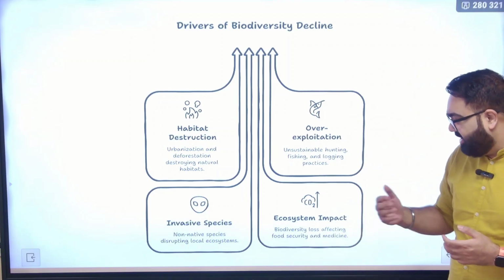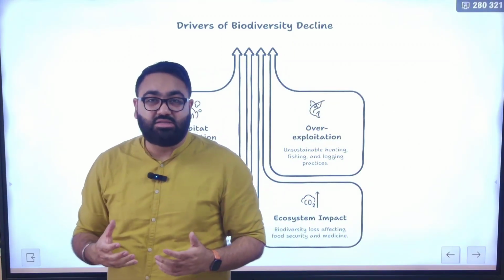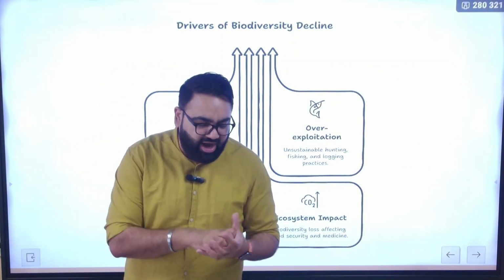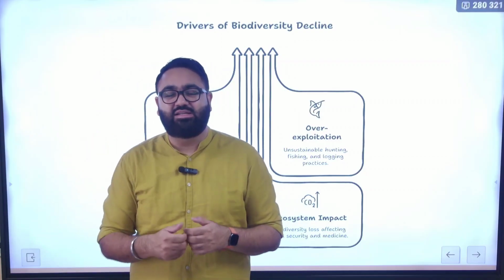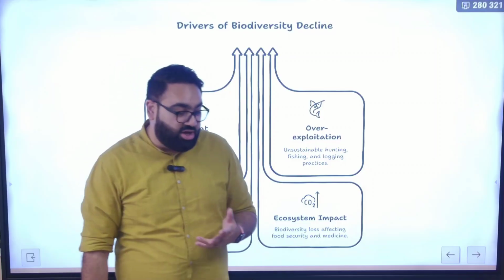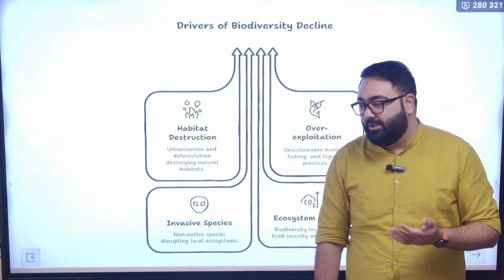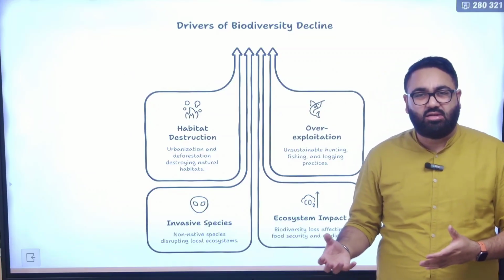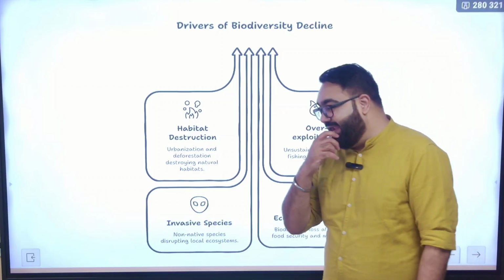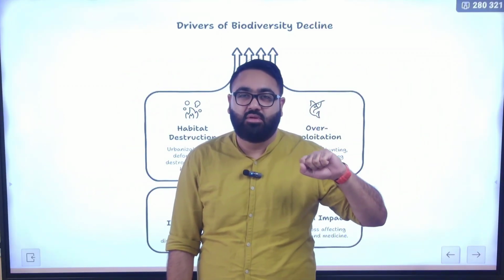There's also a problem of ecosystem impact. We have seen in multiple countries issues of floods and drought, and there is the erratic monsoon that we are seeing in India itself. The monsoon rains increase or decrease year on year without giving any kind of warning signal. It has led to declining production in agriculture and in fishery production as well.